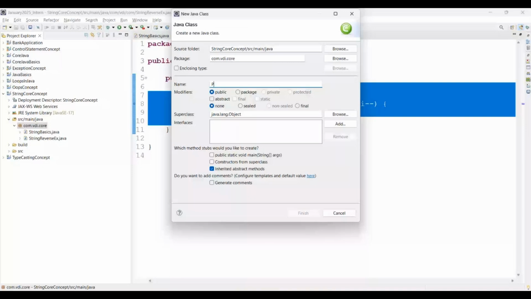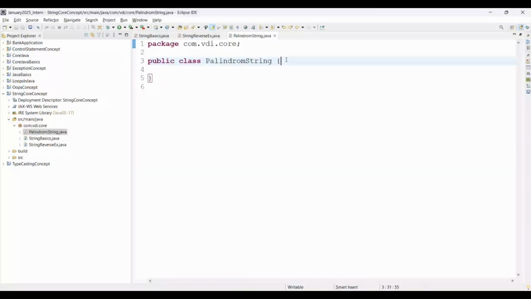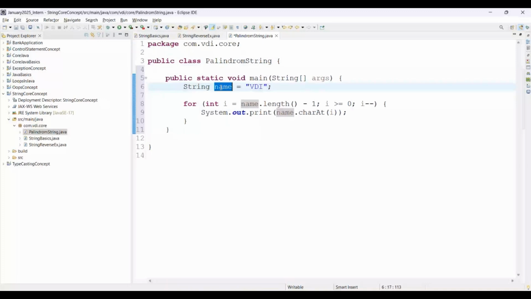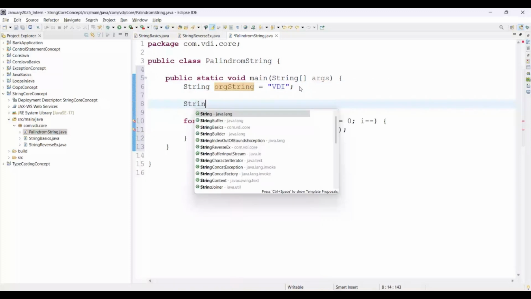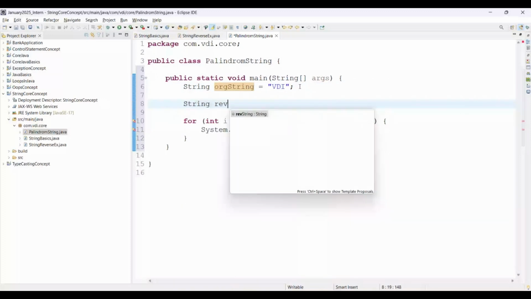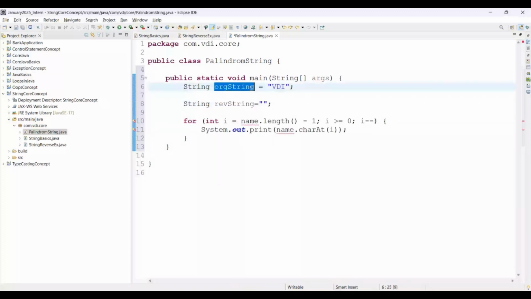Check whether the string is a palindrome or not. Here we are passing a string, the original string. We are creating one more variable, the reverse string, equal to empty. Then here we are passing the original string.